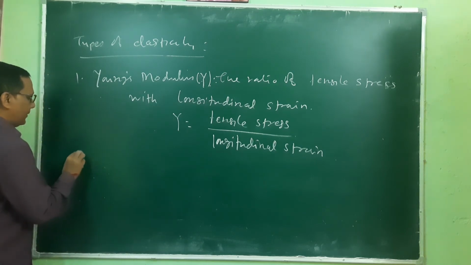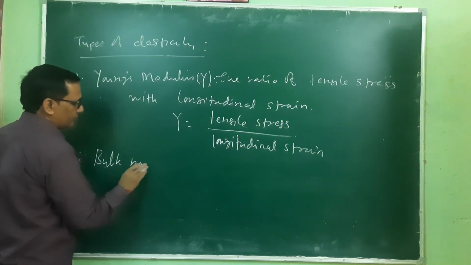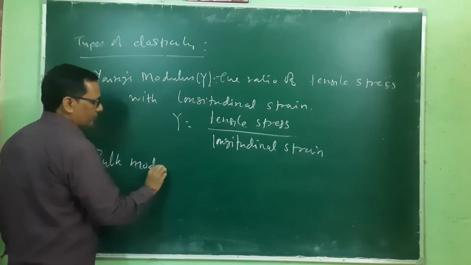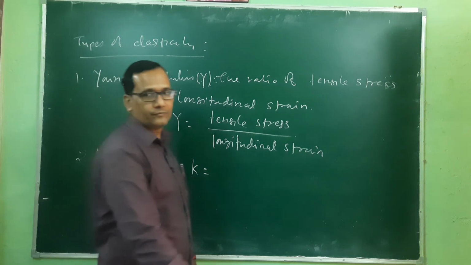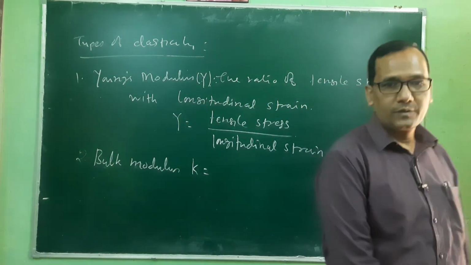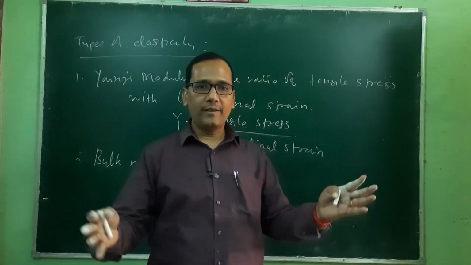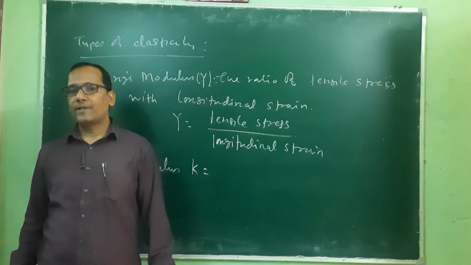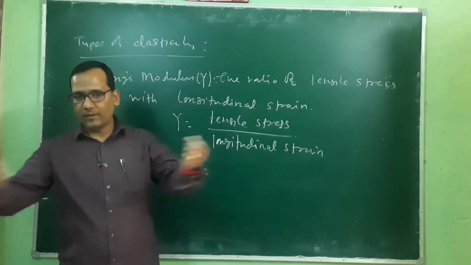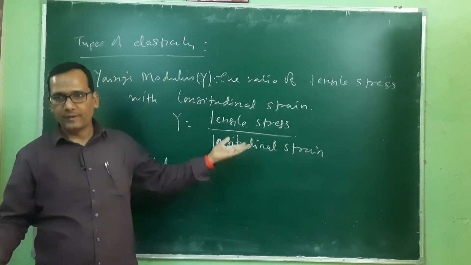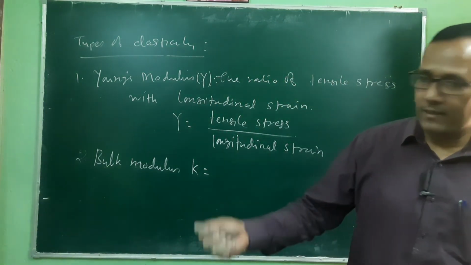Second is the bulk modulus. It is represented by K. So this will be the ratio of the hydrostatic stress, because in tensile stress we can have both expansion and compression, where the length will be reducing or increasing.